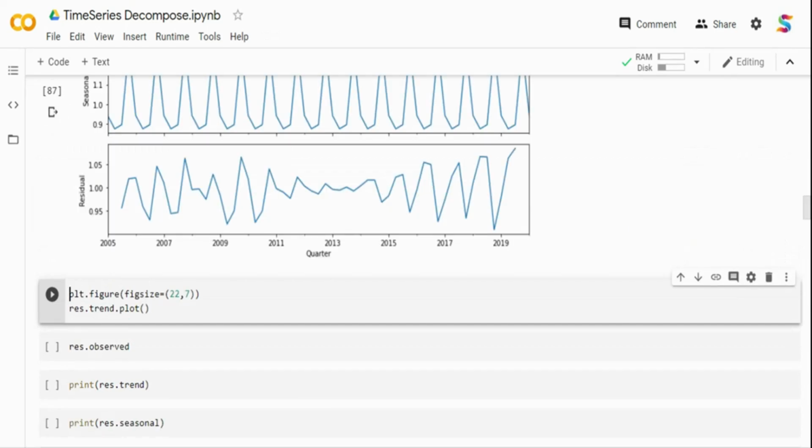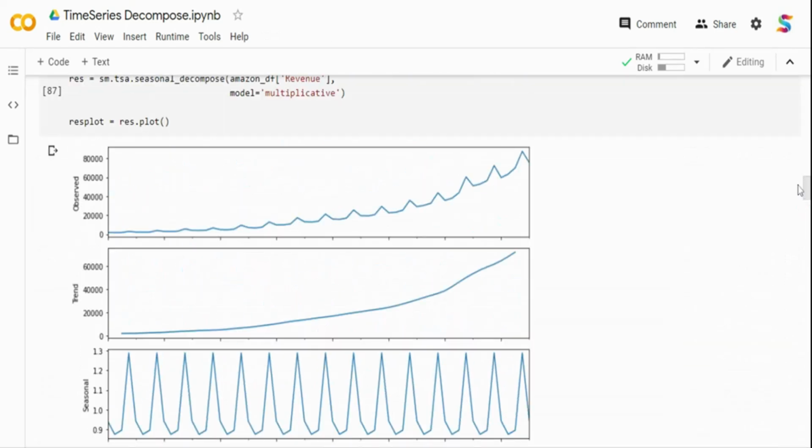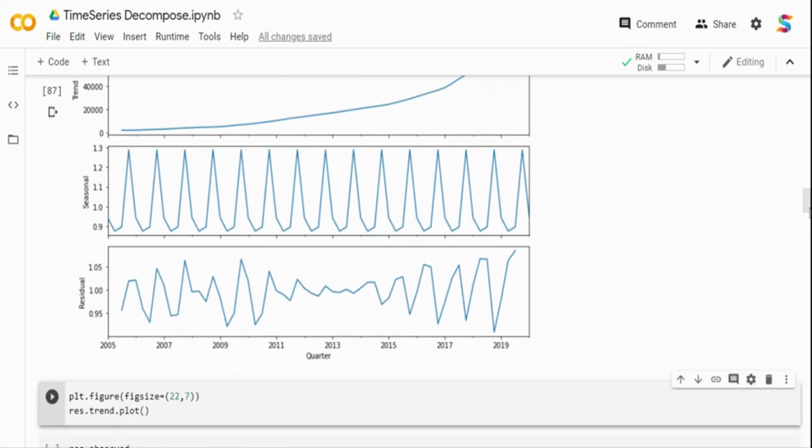Now what is happening on the top, you see over here I have our actual time series value. This actual time series value, the observed value, is broken down into trend, and you can see the trend is an increasing trend. It's broken down into seasonality, and we know our data has seasonality, so there's a seasonal component. And then finally we have the residual, which is nothing but the error term or noise term.